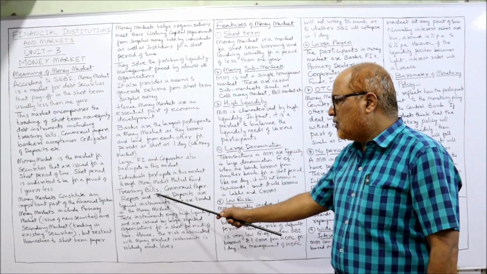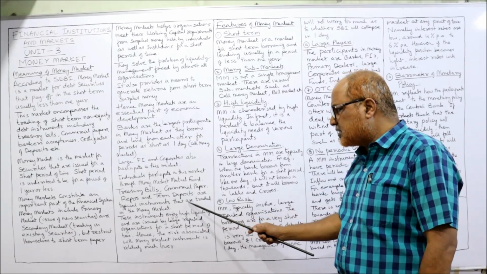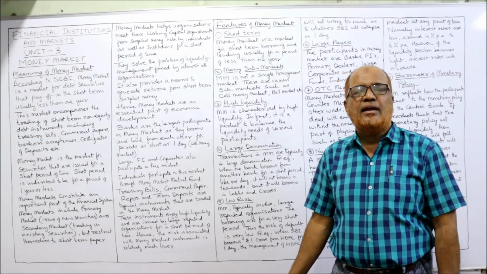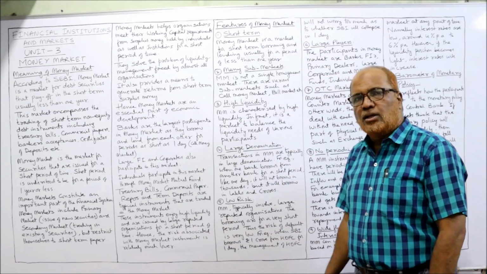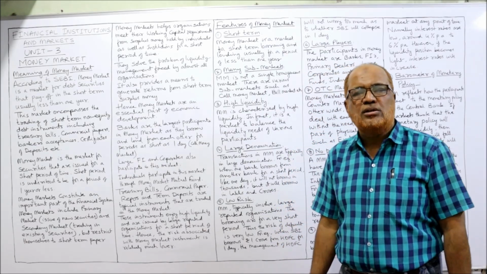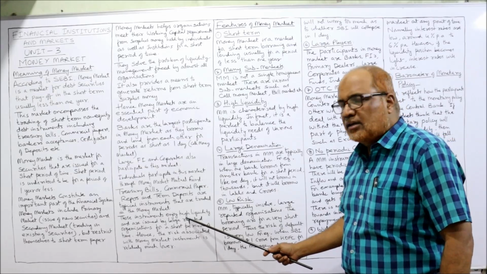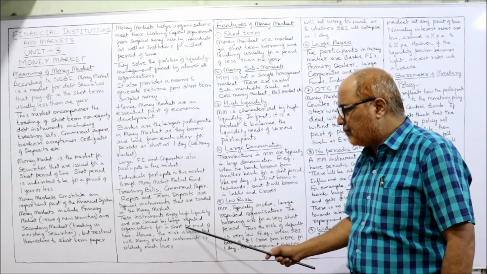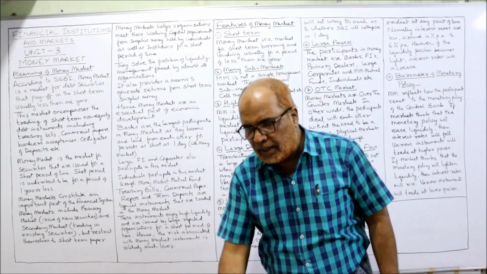Now, treasury bills, commercial paper, repos and term deposits are the typical instruments that are traded in the money market. In the next video, I am going to explain the instruments which are dealt in the money market. The important instruments are treasury bills, commercial paper, certificate of deposit, repos, etc. These instruments enjoy high liquidity and are issued by large reputed organizations for a short period of time. Hence, the risk associated with money market instruments is relatively much lower.